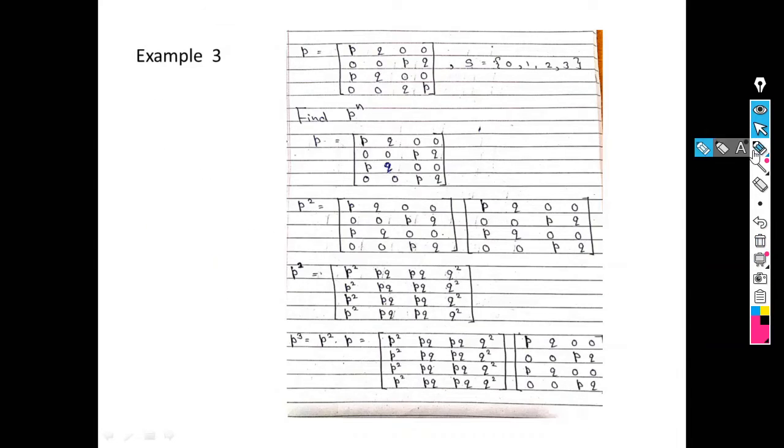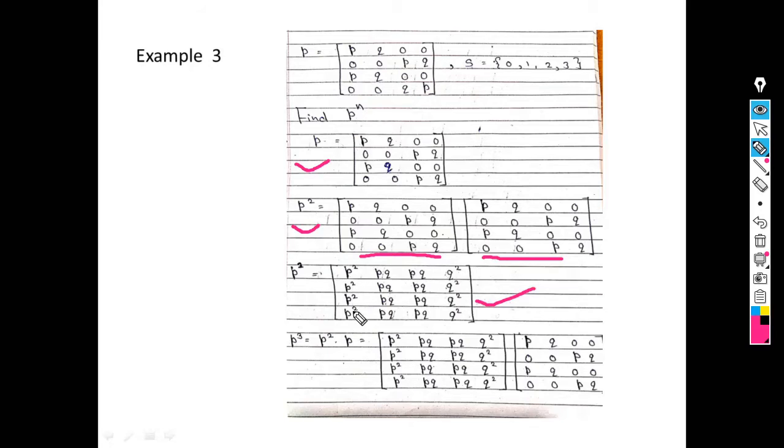Now example 3. The transition probability matrix is given as rows PQ00, 00PQ, PQ00 and again 00PQ. Total there are 4 states. Find P raised to n. Okay, so this is my matrix P. Again, what is P square? P into P. So what do I get in P square? This is my matrix.